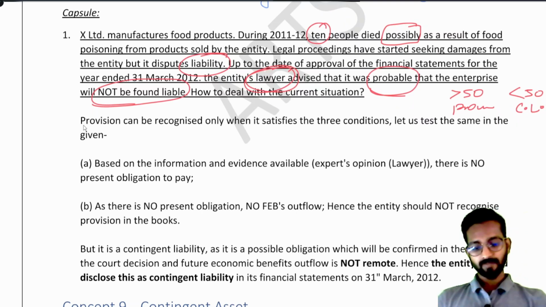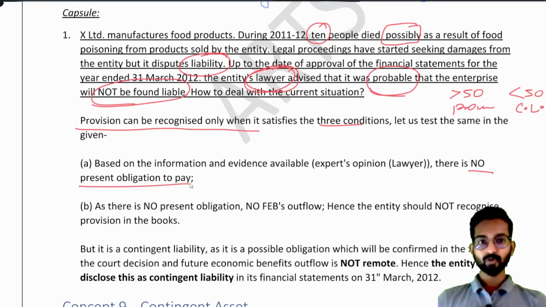See, a provision can be recognized only when the three conditions are met. First, based on the information and evidence available, there is no present obligation to pay. Why? Because the court case is still going on, the court's decision has not come. That's why we can say there is no obligation to pay.